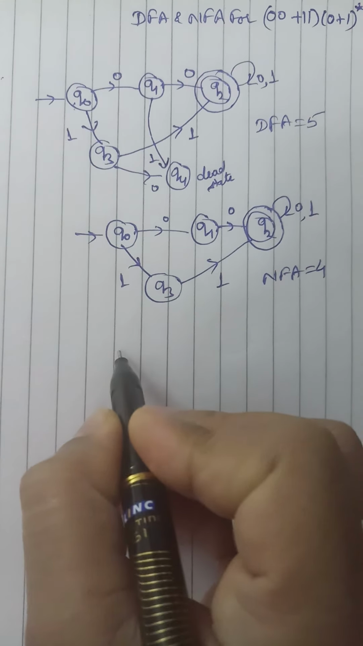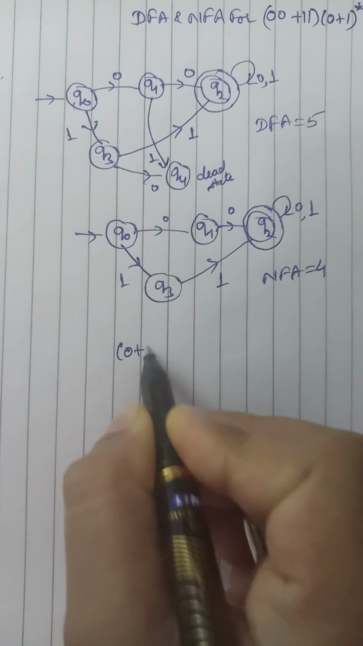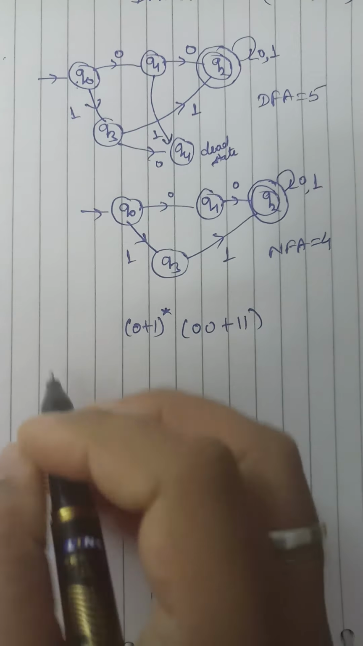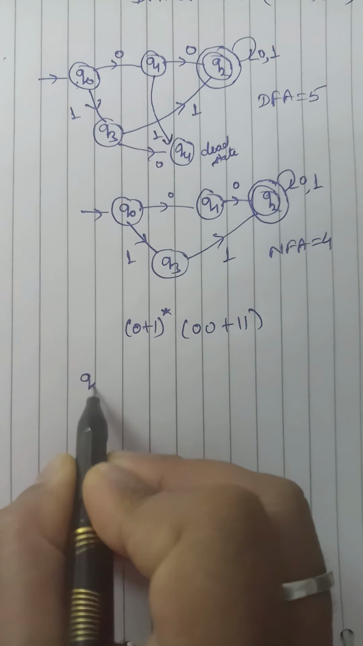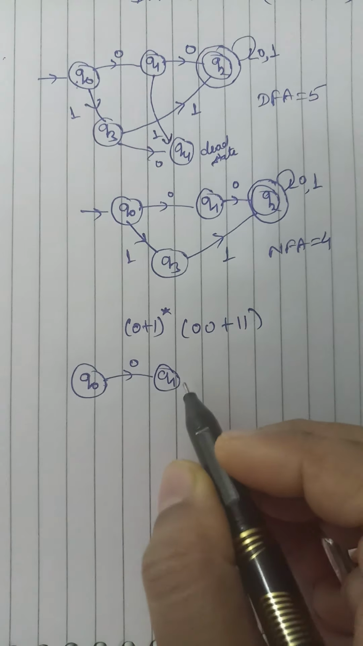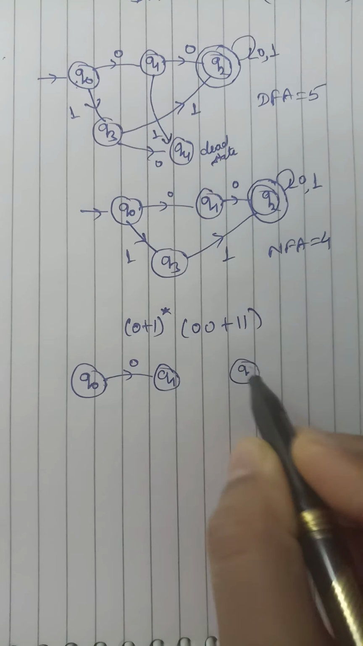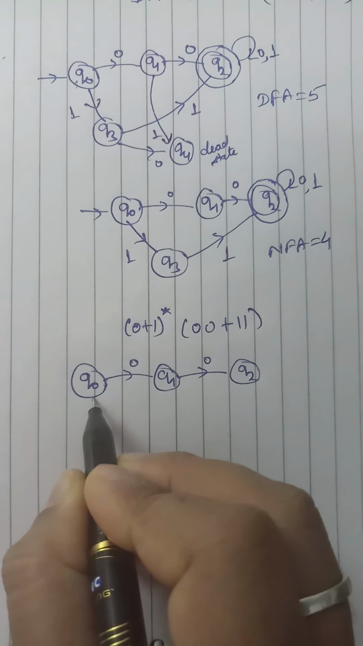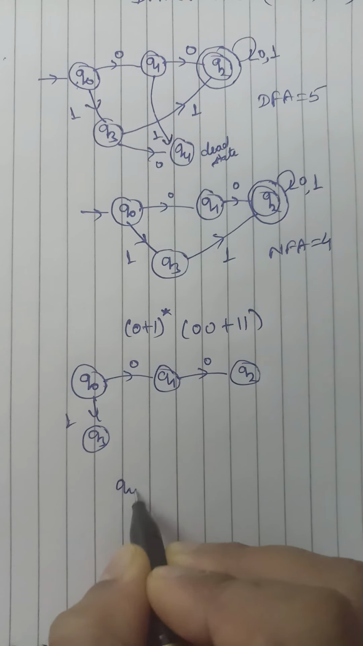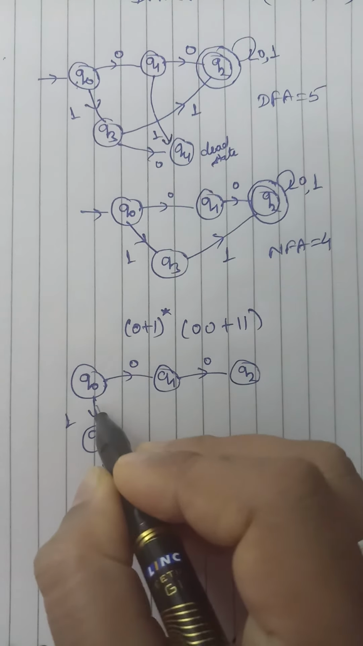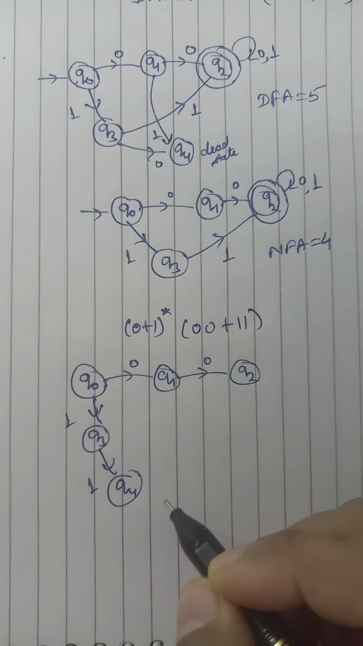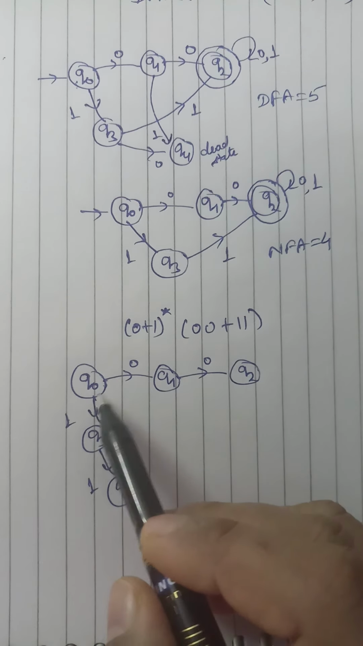And now the DFA and NFA for just the opposite, (0 + 1)*(00 + 11). How will we make it? We start with the initial state Q0 and we go to Q1, Q2 on 0, 0, and Q3 on 1, Q4 on 1. So 00, 11.